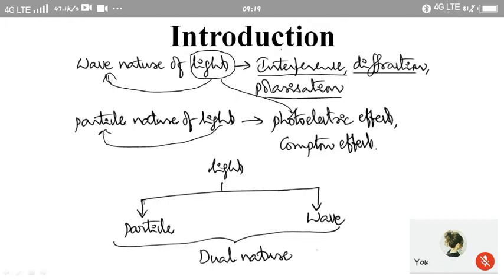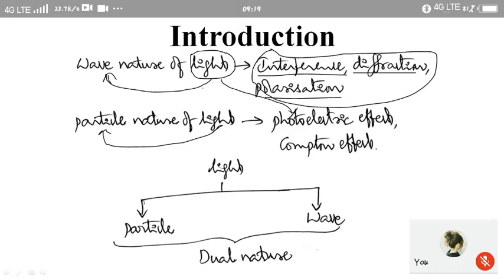For the study of certain optical phenomena, we assume that the propagation of light will be in the form of a wave. The same light, when it exhibits some other effects or some more optical phenomena, to explain that, we assume that the propagation of light is a particle.